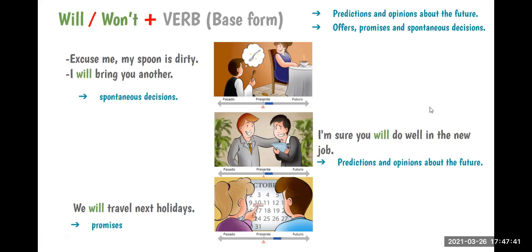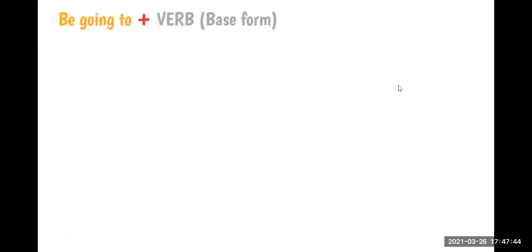About will? Okay, let's go with be going to. Some people get confused with be going to and the present continuous. Remember that the present continuous is the verb to be and a verb with the ing. But be going to, we always need a going and to, and then we have a verb. And the verb is in the base form, okay?